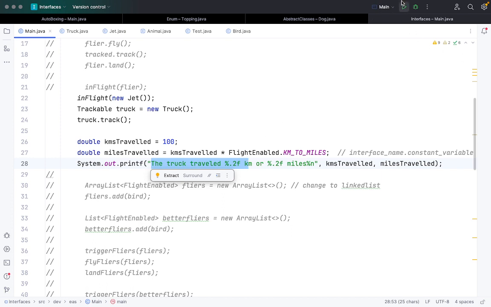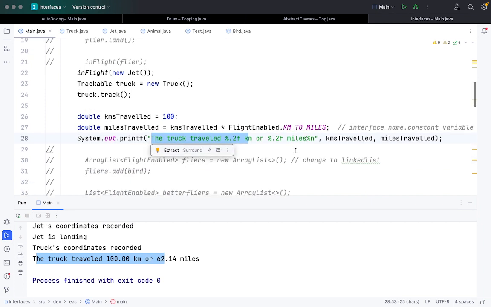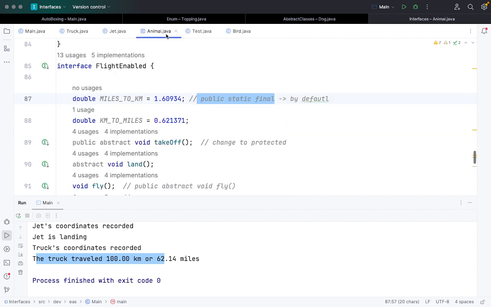So if I just run this code, okay, it will show that we traveled 100 kilometers or the particular number of miles that we have calculated. So interfaces can have abstract methods or can have functions also, but I think we don't have time for that aspect to cover.